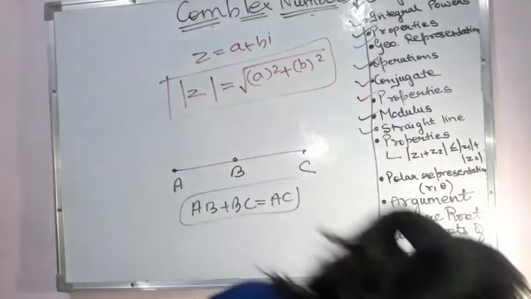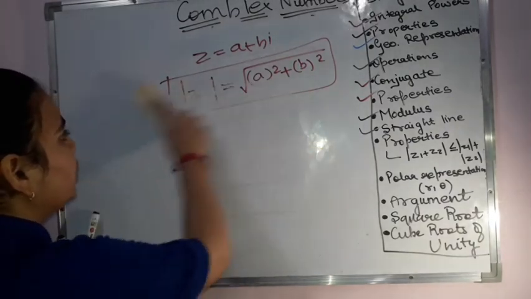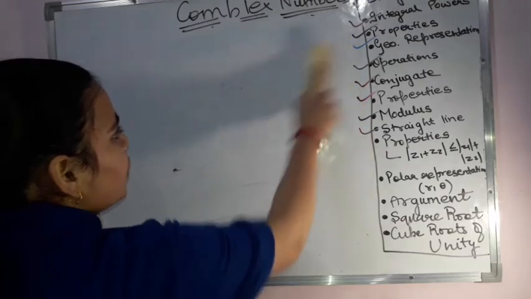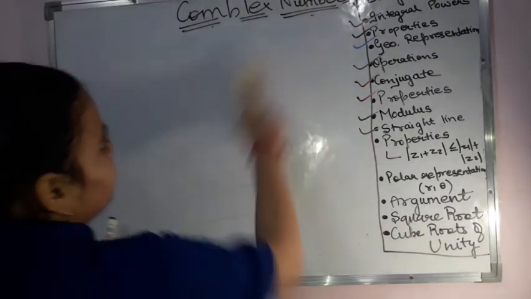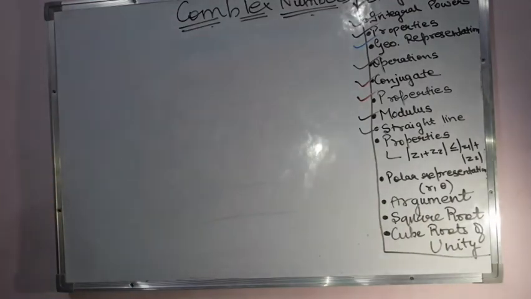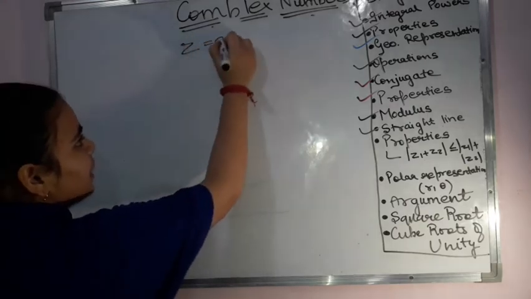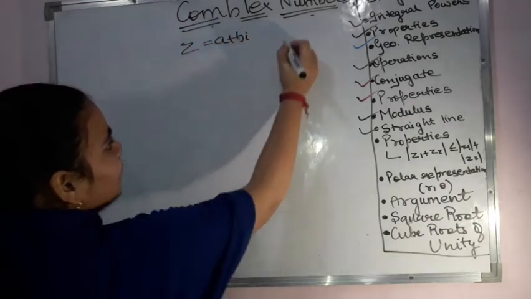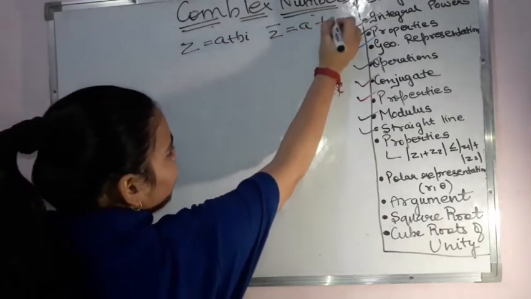Now talking about the properties of modulus. The first thing that you can keep in your mind is, whenever you have a complex number a plus bi, then I have the conjugate of it. What will be the conjugate? It will become equal to a minus bi, right?